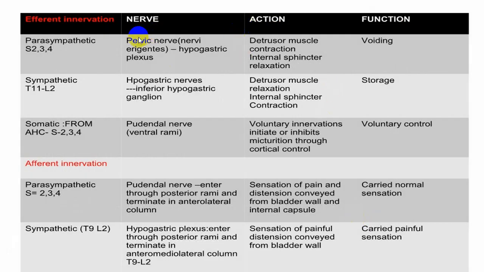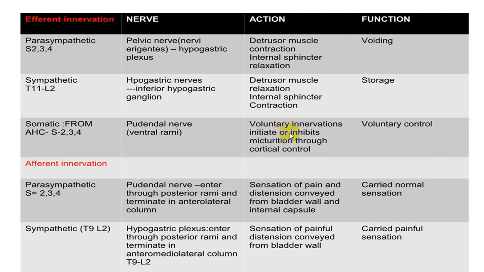Whatever we have mentioned, we have got efferent and afferent. Efferent means the fiber from parasympathetic system, that is pelvic nerve, will be going to detrusor muscle contraction and internal sphincter relaxation, and that will take part in voiding of urine, while sympathetic system will relax the detrusor muscle and contract the internal sphincter, will take part in storage, while somatic will relax the external sphincter.